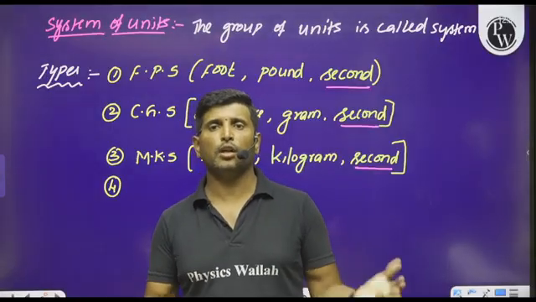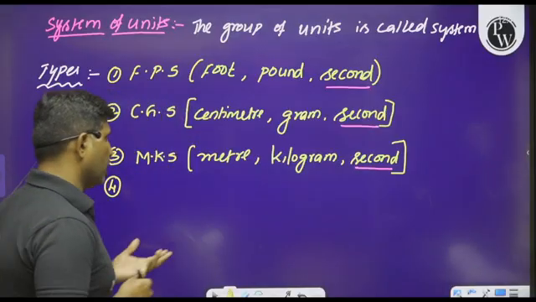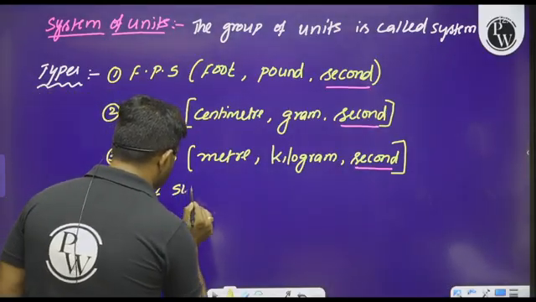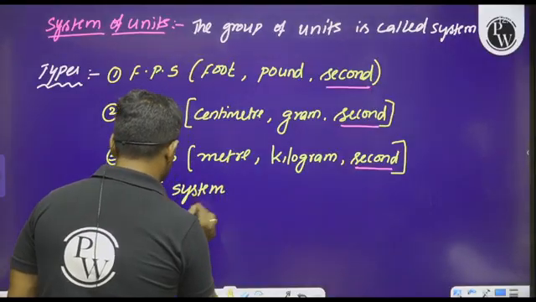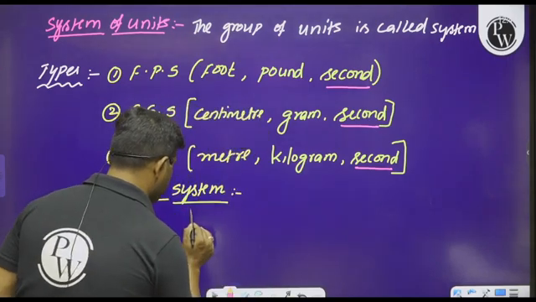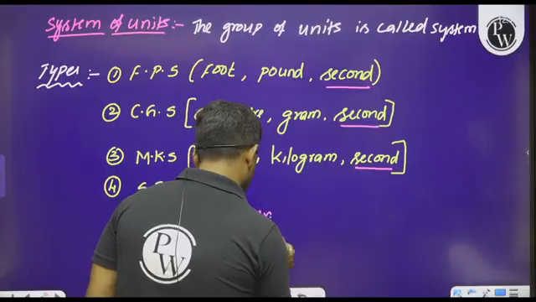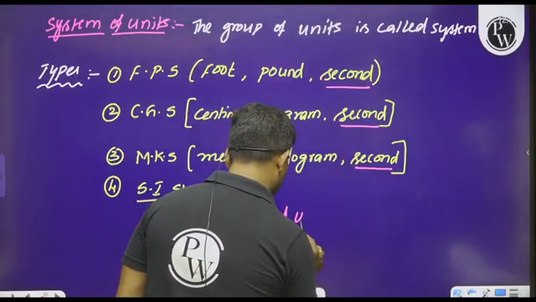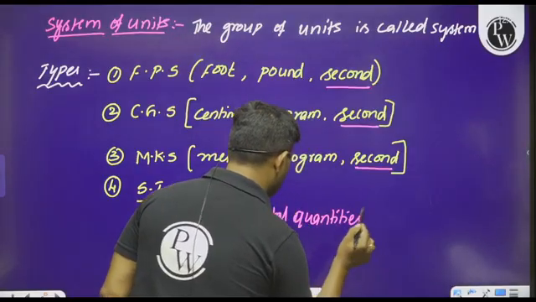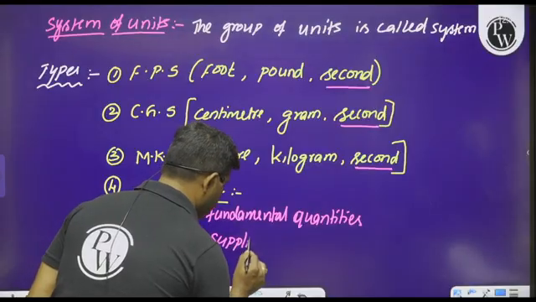By including those, we can have one more system of units. We can refer to it as the SI system. In the SI system, there are 7 fundamental quantities, which represent the 7 fundamental units, and 2 supplementary quantities.